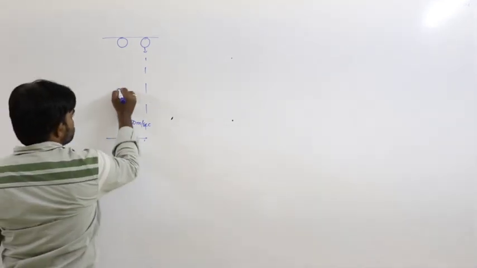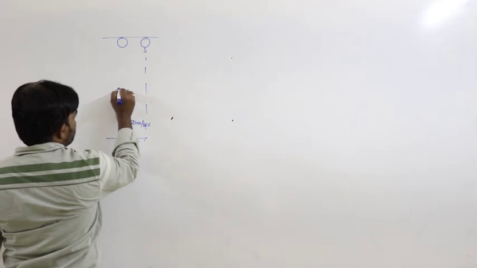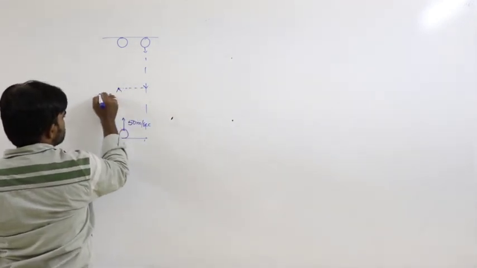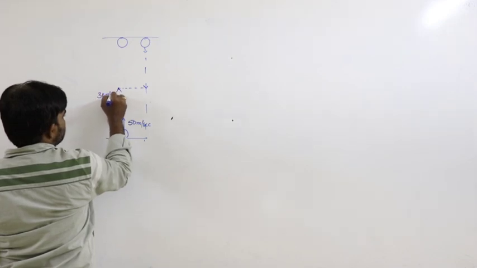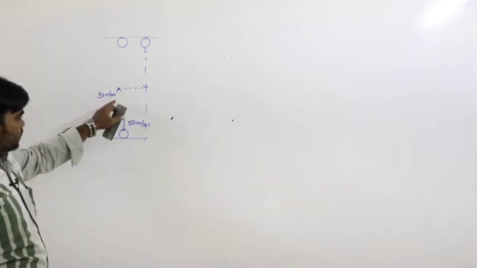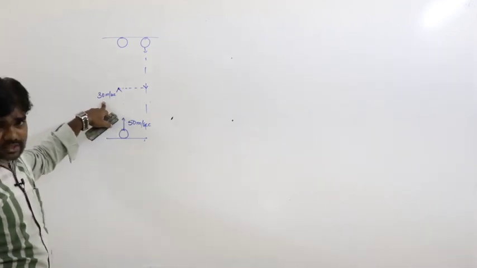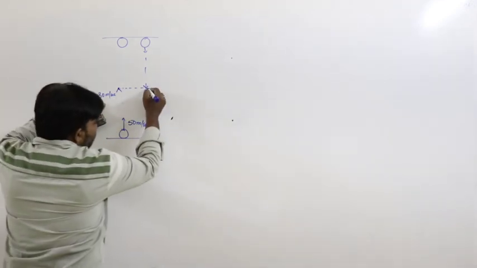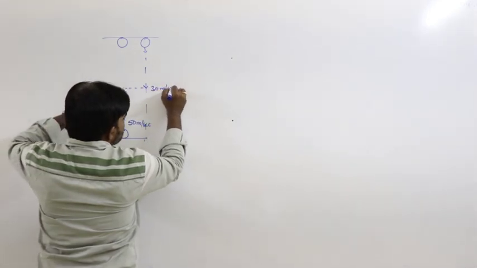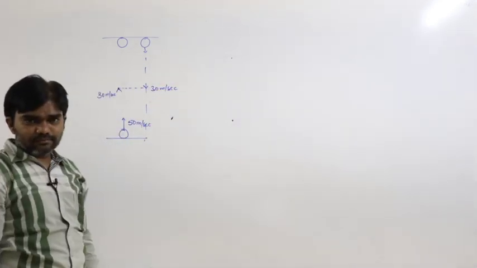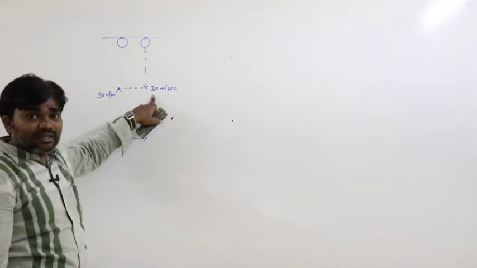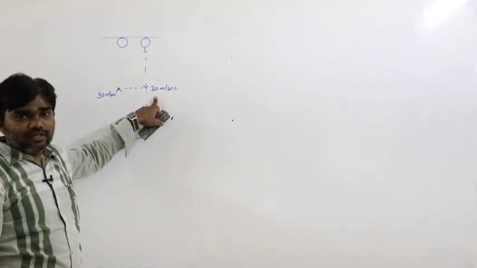Let us say after 2 seconds, at a certain position, its speed is 30 meters per second. During downward motion also, at the same position, the speed is 30 meters per second.